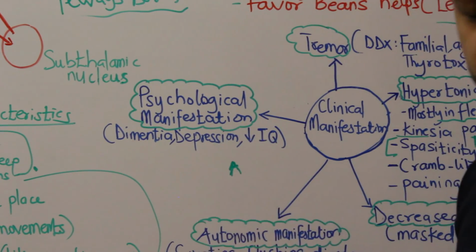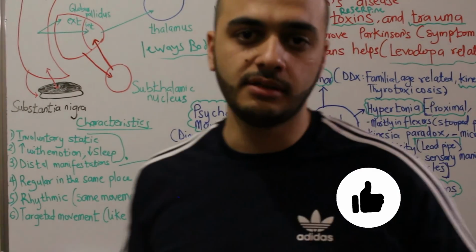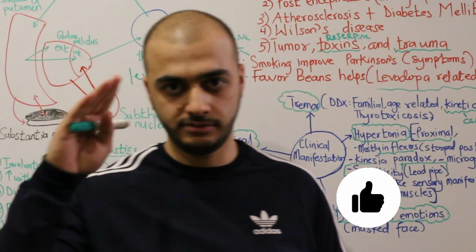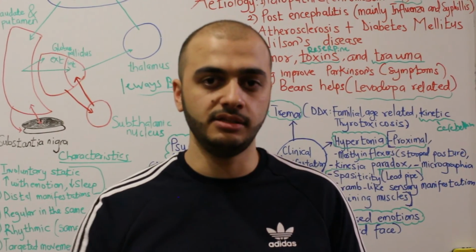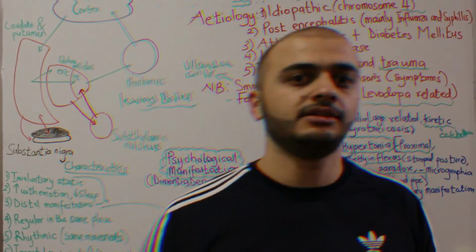So how would we treat this disease? Simply by giving drugs that raise dopamine or drugs that decrease acetylcholine, or mixing them if there is a severe case. So thank you.